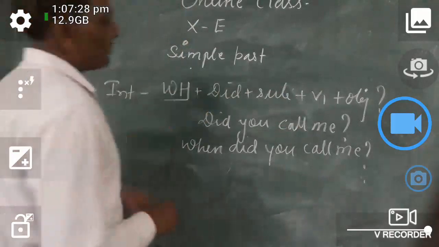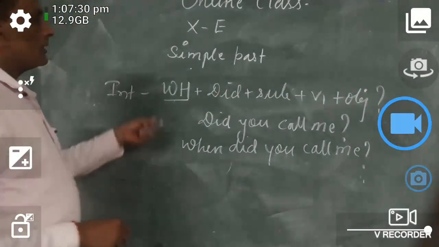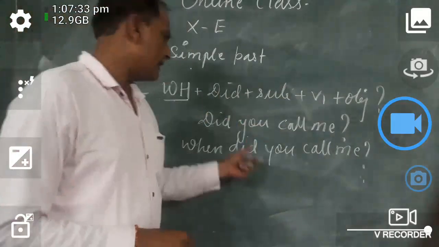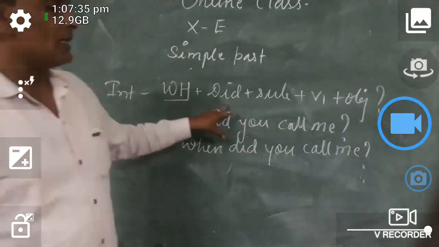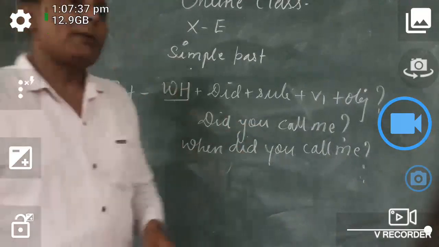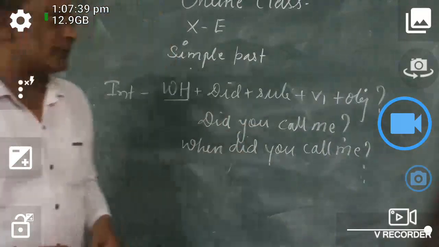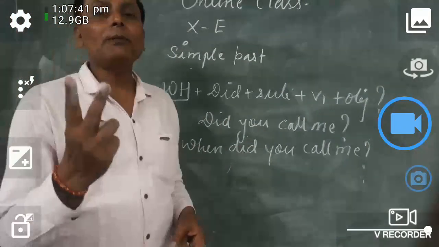So it is the interrogative sentence where we use the first form in interrogative and negative sentences, and in a simple past affirmative sentence we use the second form of the verb.